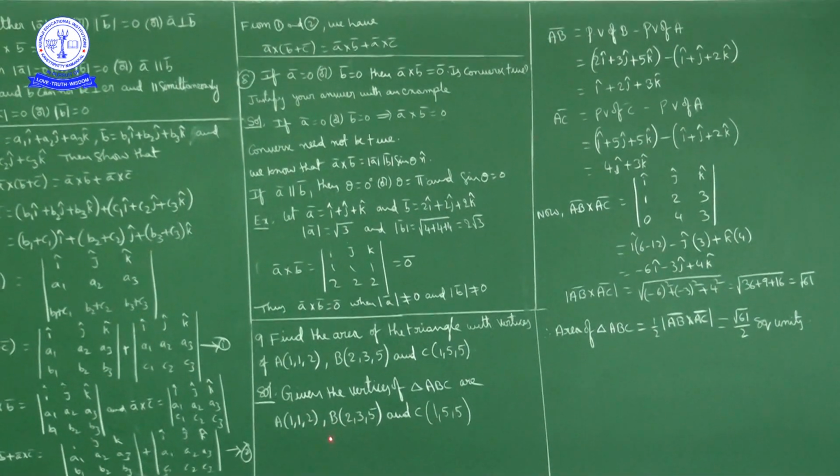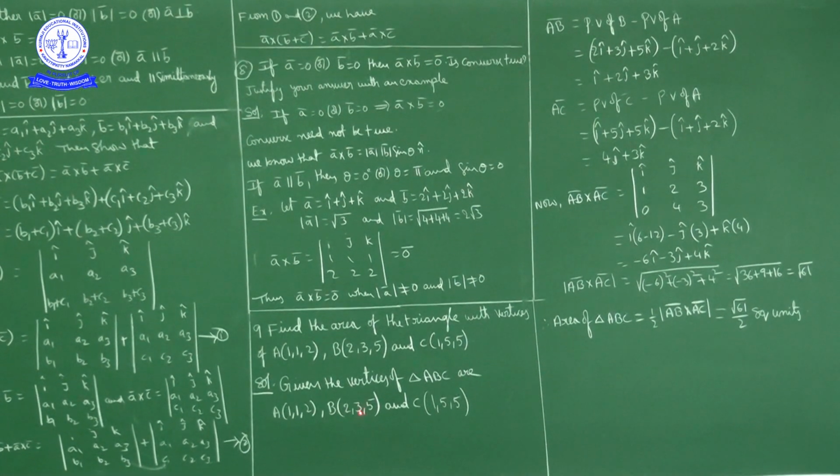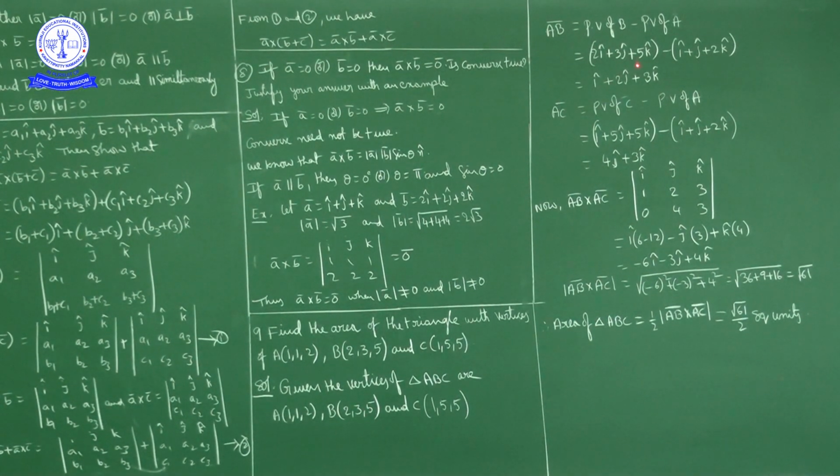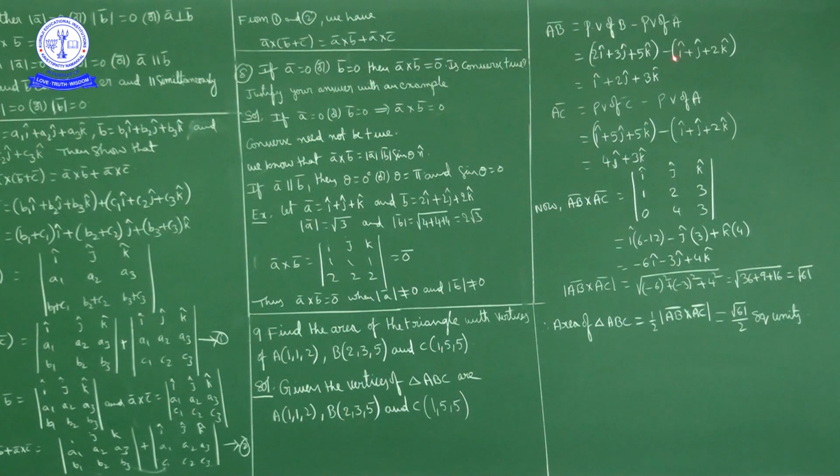Okay, the points are given, so OB bar is what? 2i cap plus 3j cap plus 5k cap, minus the position vector of point A. OA bar is what? 1, 1, 2 means i cap plus j cap plus 2k cap. Now the difference: 2i minus i, 3j minus j is 2j, 5k minus 2k is 3k cap. So AB bar is equal to i cap plus 2j cap plus 3k cap.